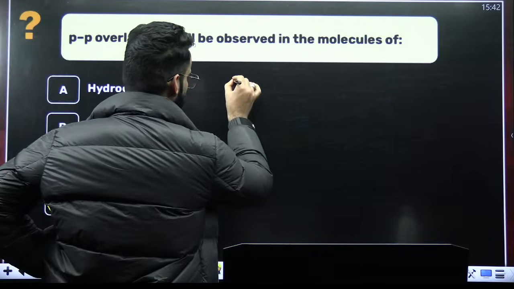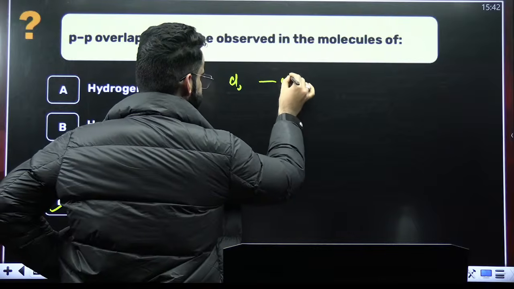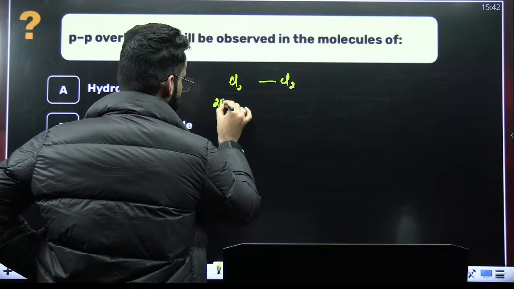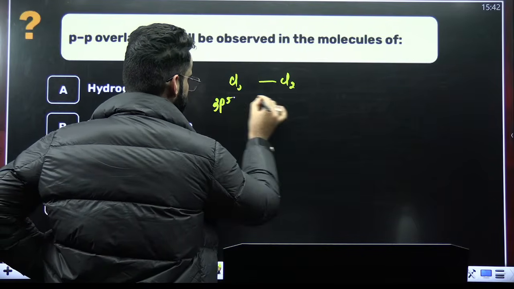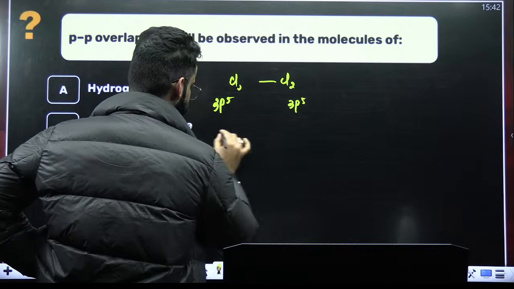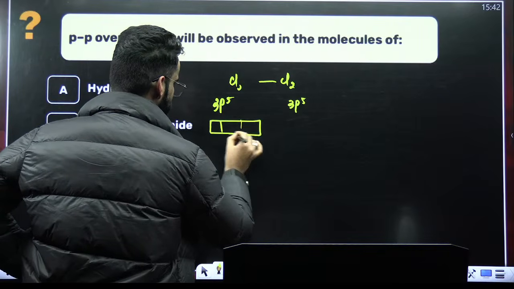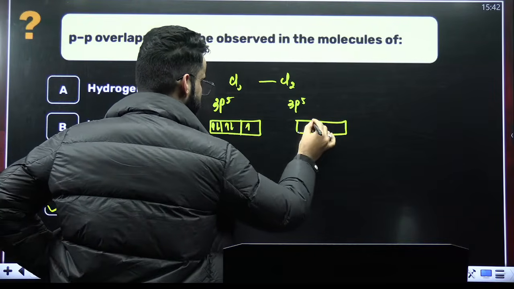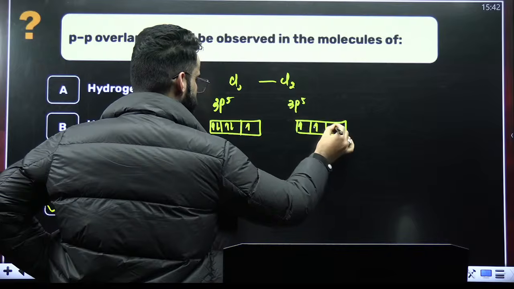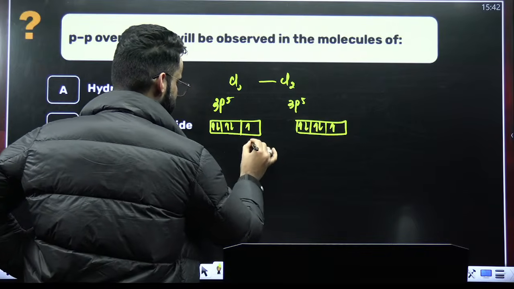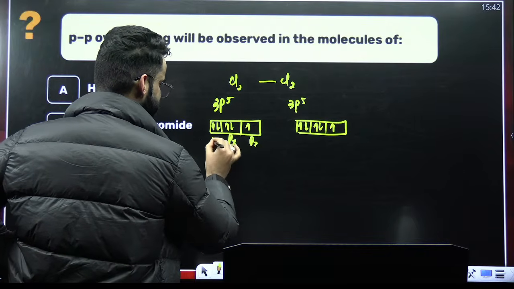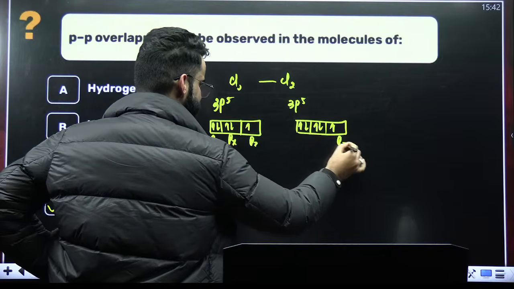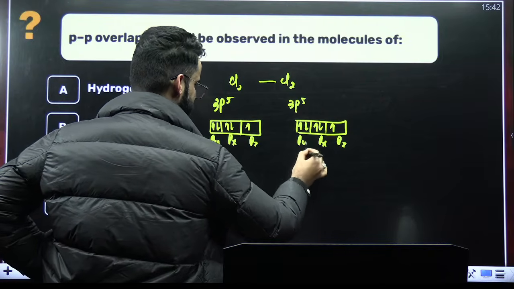So in case of the Cl2 molecule, you know chlorine has got 3p5 configuration. This also has got 3p5 configuration, right? So 1, 2, 3, 4, 5. Even this chlorine has got 3p5 configuration. 1, 2, 3, 4, 5. Let this be Pz, let this be Px, let this be Py. Let this be Pz, let this be Px, let this be Py, right?